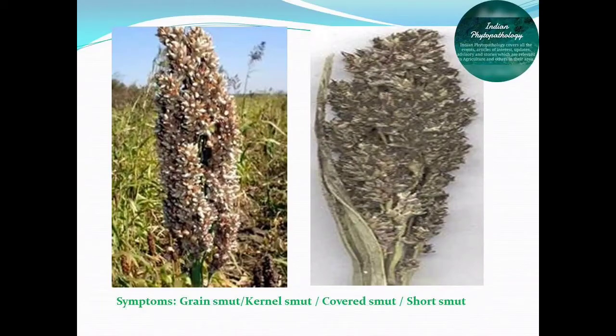Each smut replaces the regular structure of the earheads with its smutted sori. The sori are oval or cylindrical and are covered with a tough, creamy skin called the peridium, which often persists unbroken up to threshing. Ratoon crops exhibit a higher incidence of this grain smut than the normal regularly sown crop.